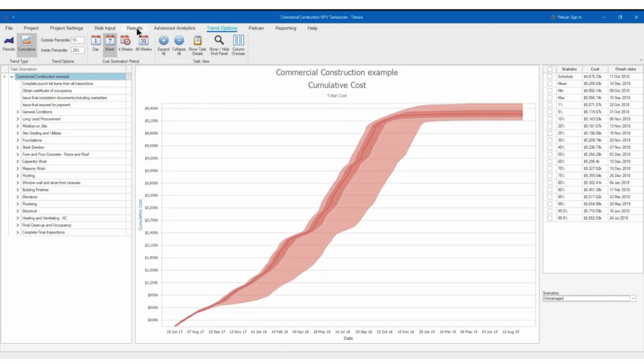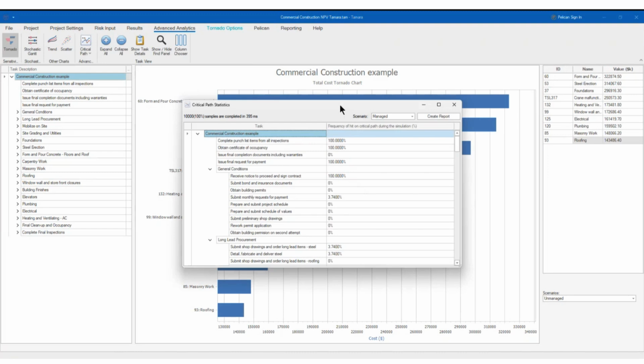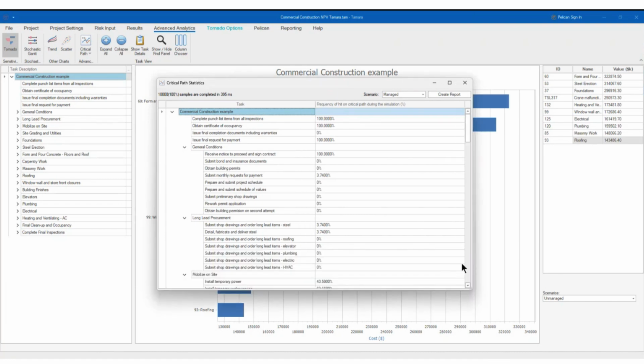Or one last that we were not looking at is the critical path. So you can see for the different scenarios, always the scenarios. With the critical path, you can see the percentage of the simulation process where the task was part of the critical path. So for example, in this case here, this task was 100% inside the critical path during the simulation process, while this task was only 4% of the time. So you have the ability to change that.